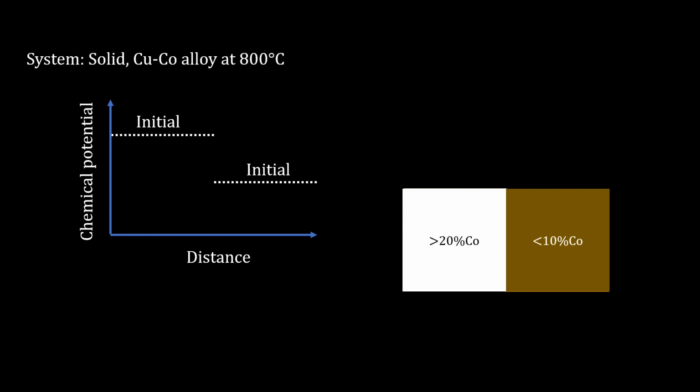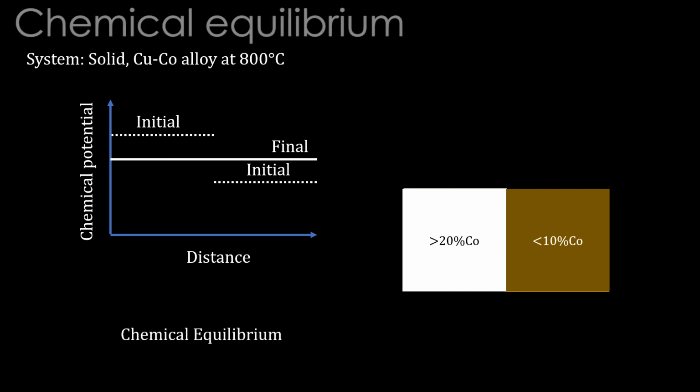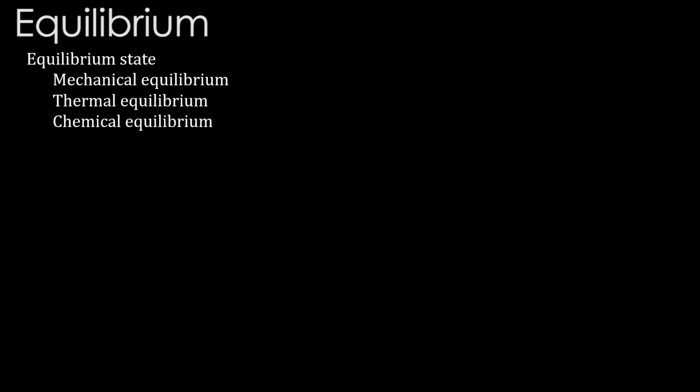What happens when we have a chemical potential difference? It always becomes uniform. Whether it is copper with nickel or with cobalt, it becomes uniform. That is called chemical equilibrium. So equilibrium state means that a system is in mechanical equilibrium, thermal equilibrium and chemical equilibrium.